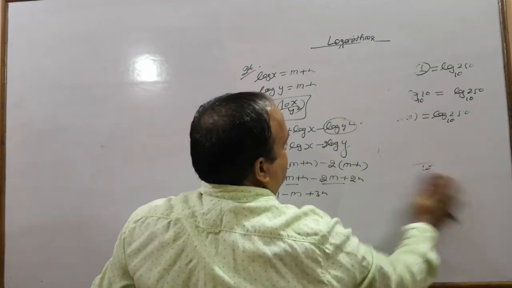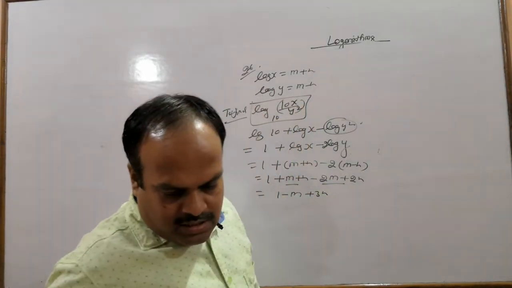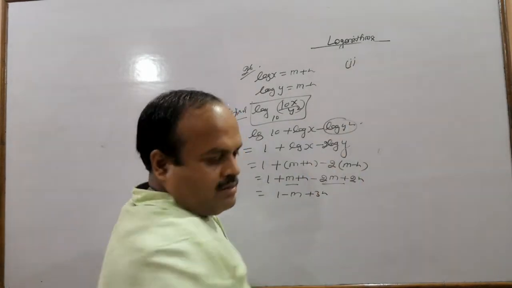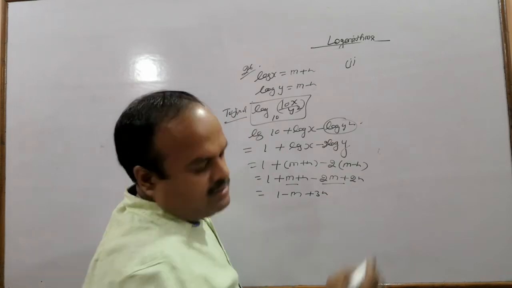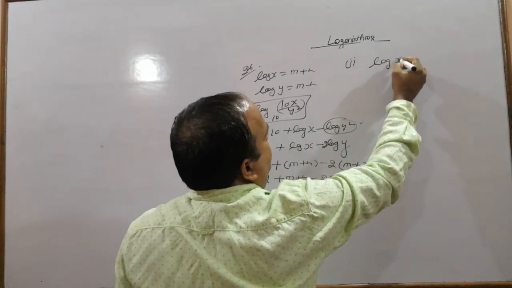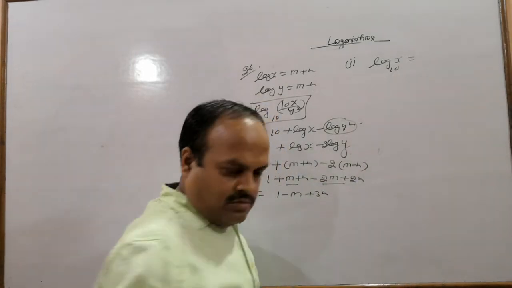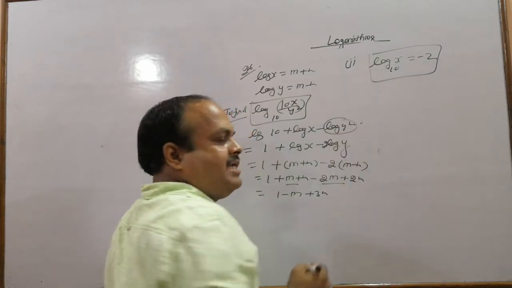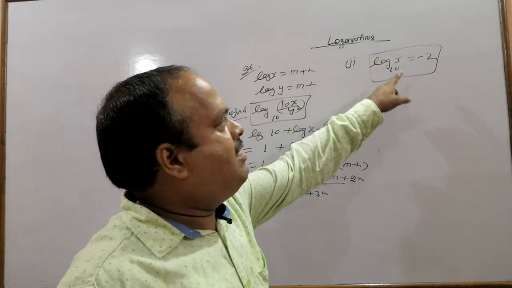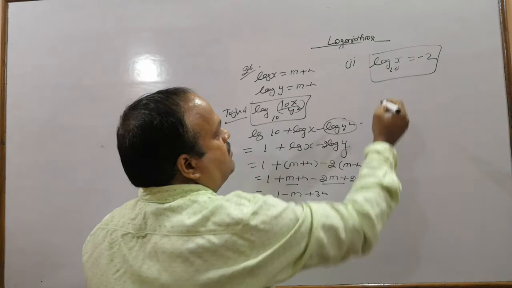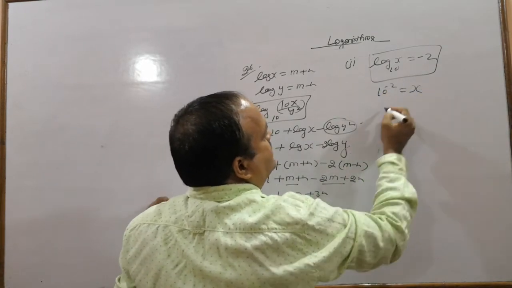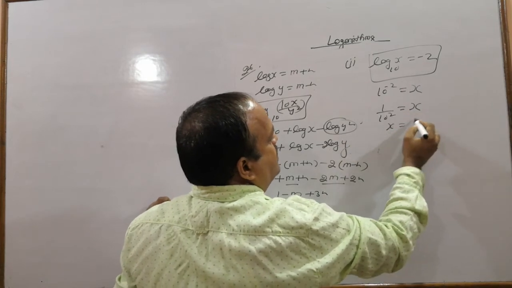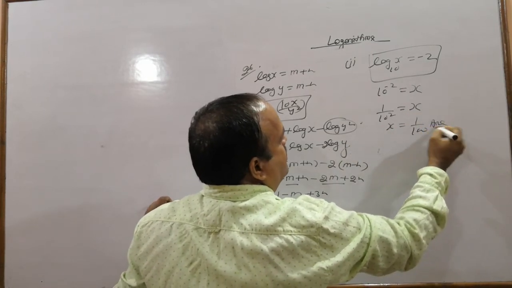Next, question number 26, second part. We have to solve the given equation: log x to the base 10 equals minus 2. This is an equation of log. We can remove the log. 10 to the power minus 2 equals x. 1 upon 10 square equals x. So x equals 1 upon 100.